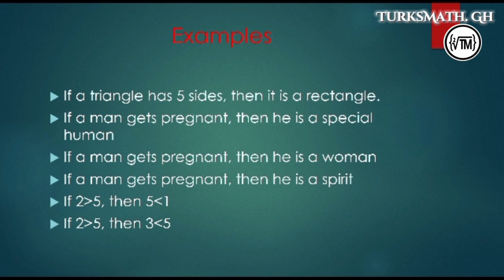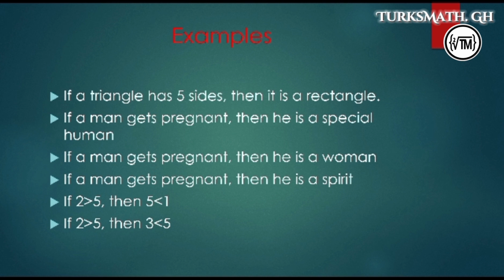In a world where triangles have 5 sides, if the inhabitants of that world say they refer to such figures as a rectangle, you cannot deny that. To deny this assertion, you have to produce a 5-sided triangle, which is not a rectangle. Unless and until you do that, you cannot deny the statement.